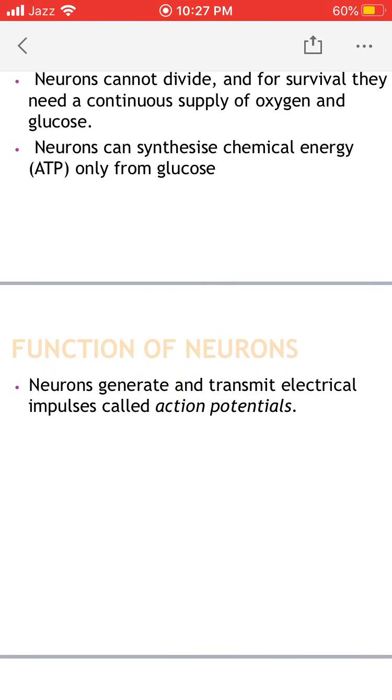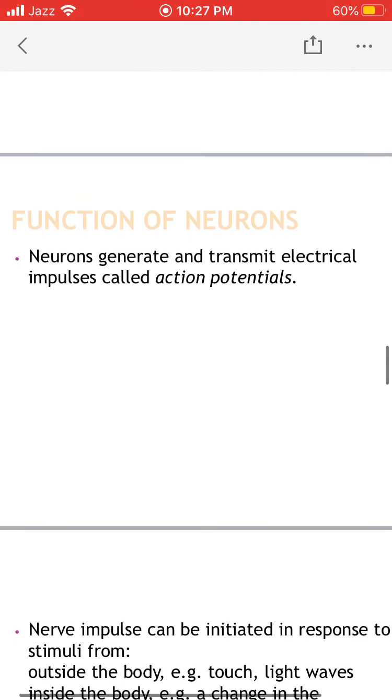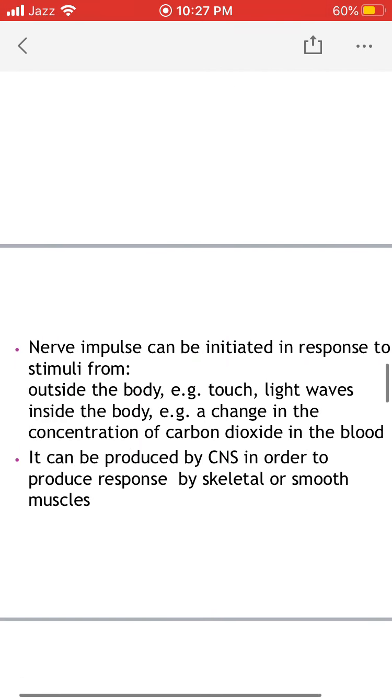Function of the neurons: they generate and transmit electrical impulses which are called action potentials. The nerve impulse or action potential can be initiated in response to stimuli either from the outside of the body, for example, touch, light waves, sound waves, any chemical substance when it is put on the tongue. So these are the stimuli which are present outside the body, or it could be a pain stimulus.